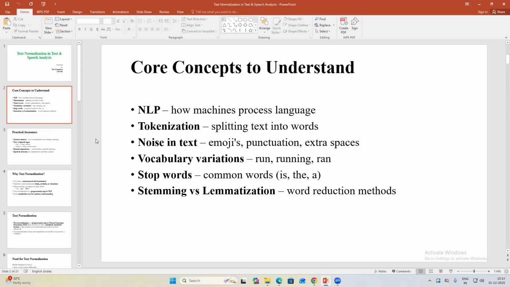Text normalization is the process of converting raw, unstructured text into a standard, clean, and machine-readable format so that computers can easily understand and analyze it correctly. It must be carefully designed because over-normalization can change the meaning. Text and speech inputs require different normalization techniques. The process also depends on application domains, such as medical, legal, and social media text. In real time, normalization must be fast and accurate to ensure correct and timely responses.